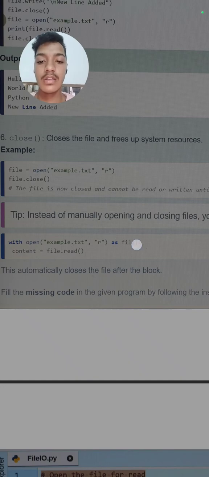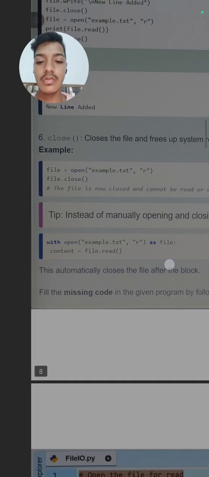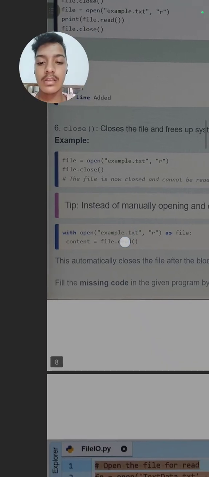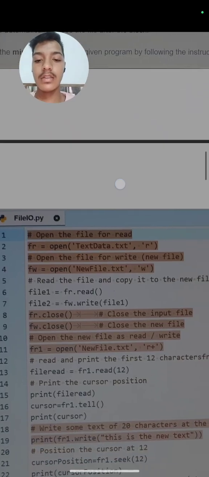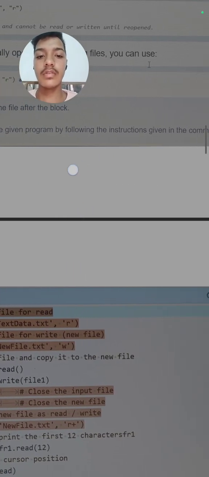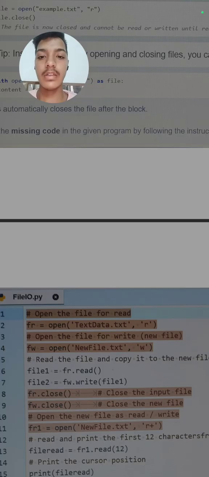Here is a tip: instead of manually opening and closing the file, you can use with open as file. So one method is this way to open the file, and another method is that way. This method is much better, because it will automatically close the file after the block. In the first you need to close your file externally, but with this method it will automatically close your current file. So next, we have to fill in the missing code with the command in the comment line.